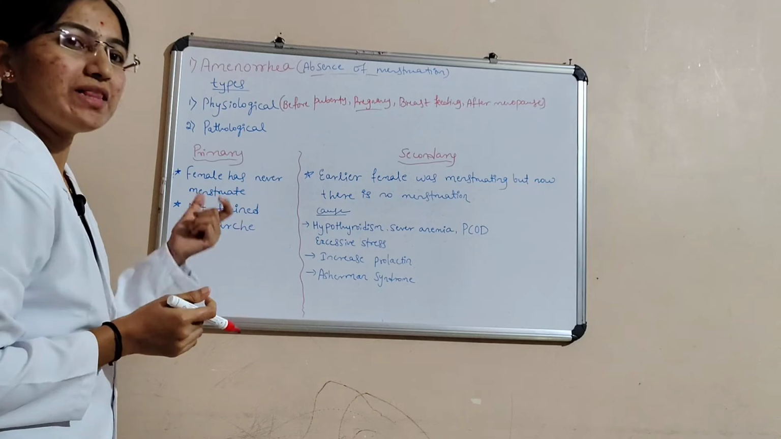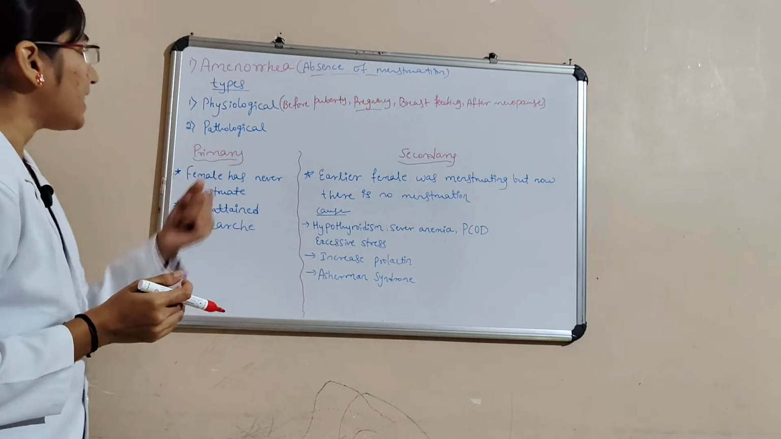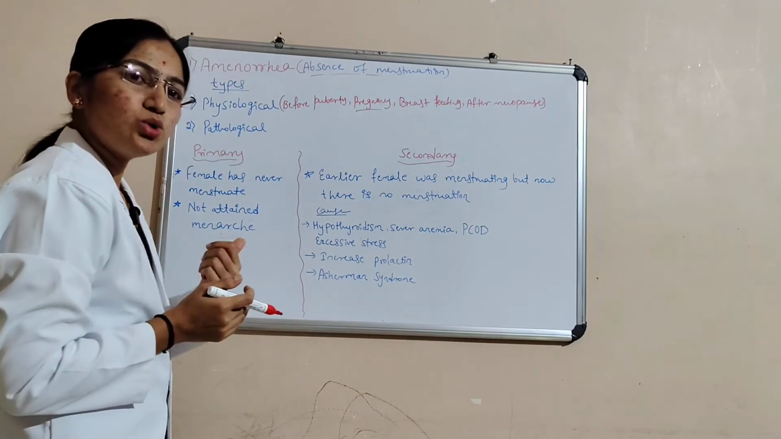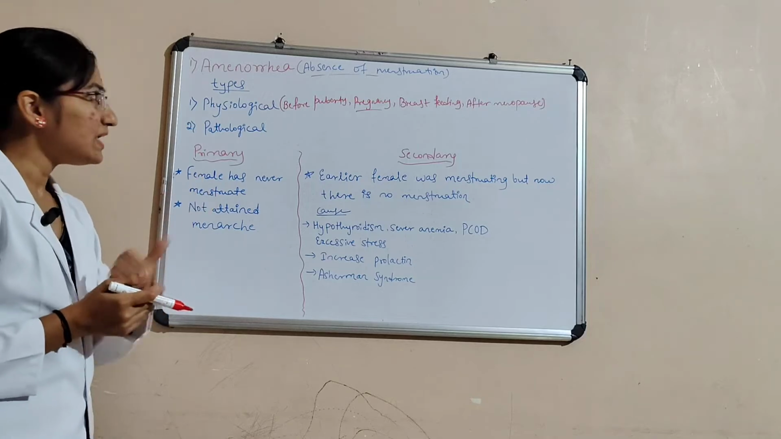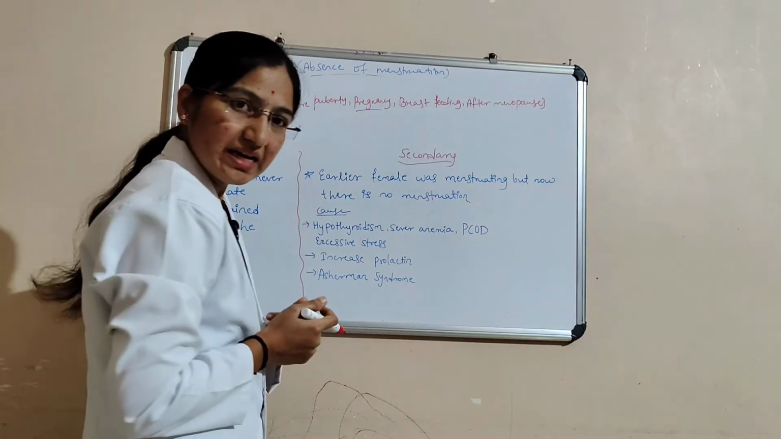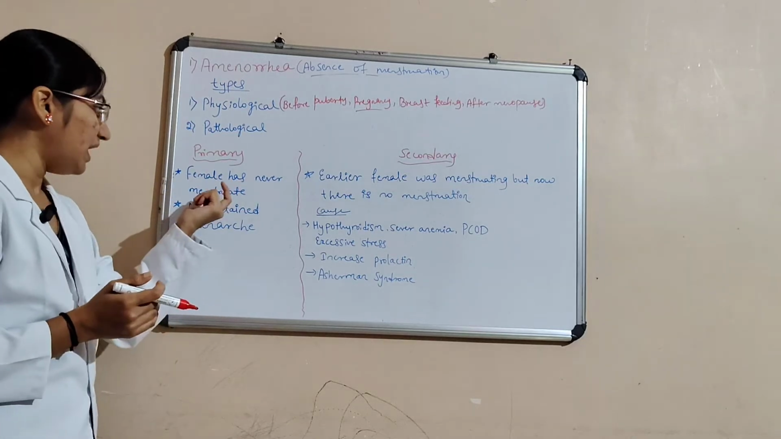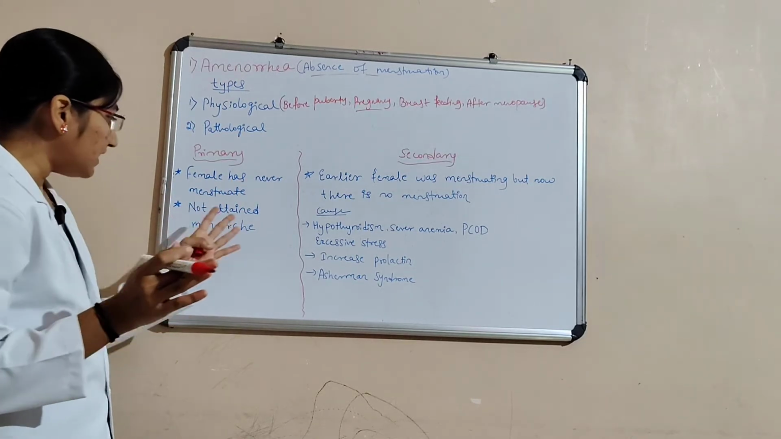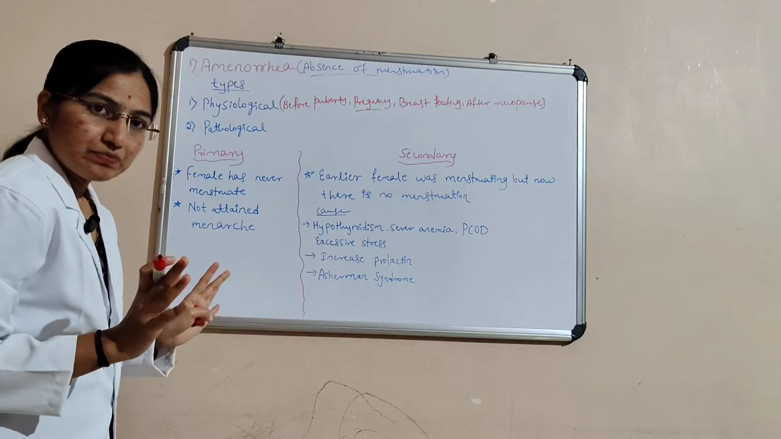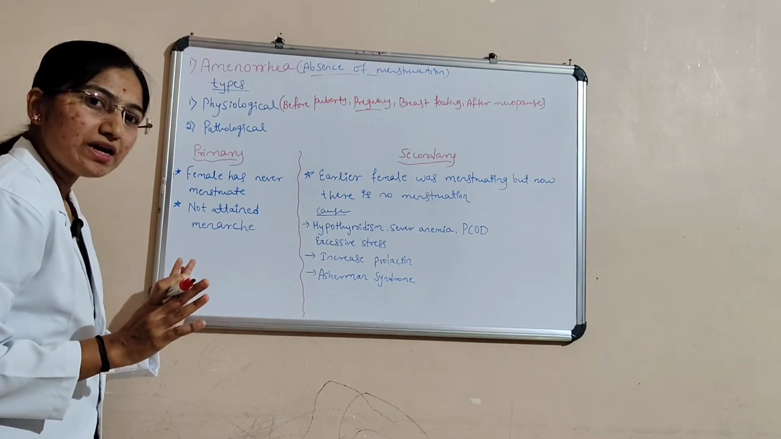Next we will see the pathological. In pathological amenorrhea also there are two types. One is primary amenorrhea, another one is secondary amenorrhea. What happens in the primary? The female has never menstruated and has not attained menarche. This is about primary amenorrhea.